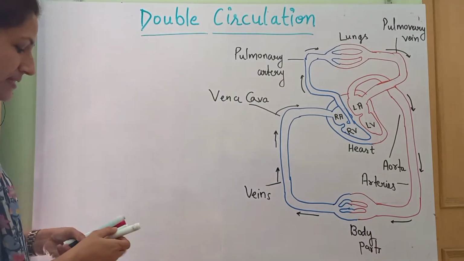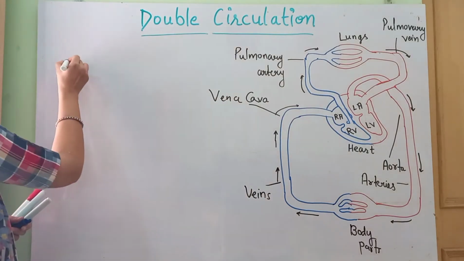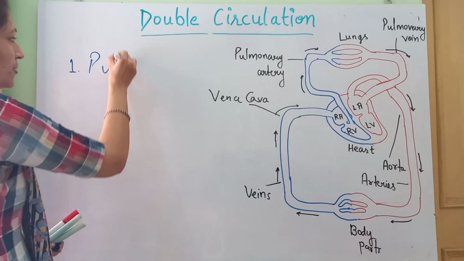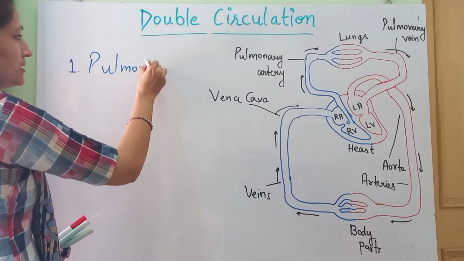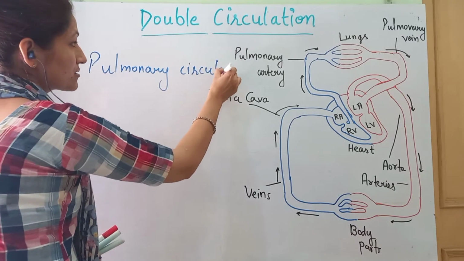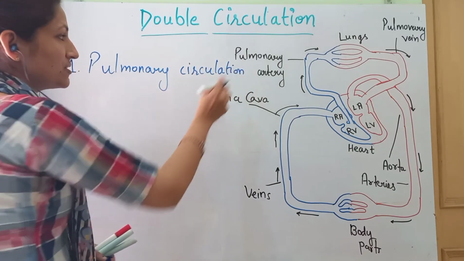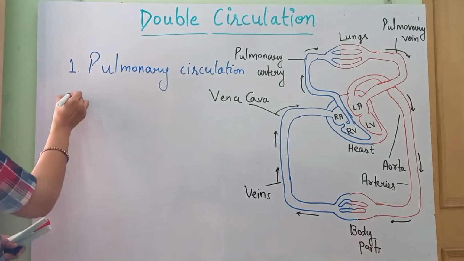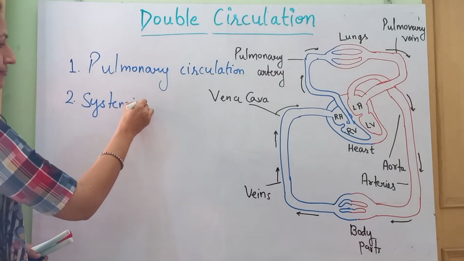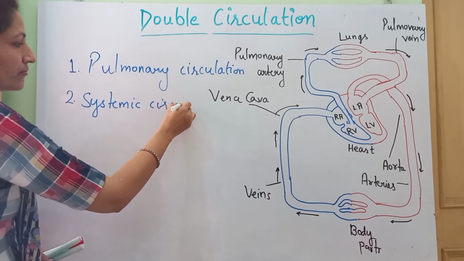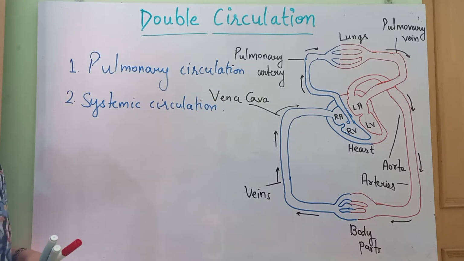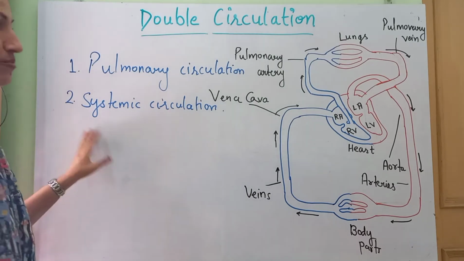Fine. Let's see. This double circulation is having 2 steps. One is pulmonary circulation, which is related to lungs. Okay, the pulmonary term is related to lungs. The second is systemic circulation. Got it? What does this pulmonary circulation mean?